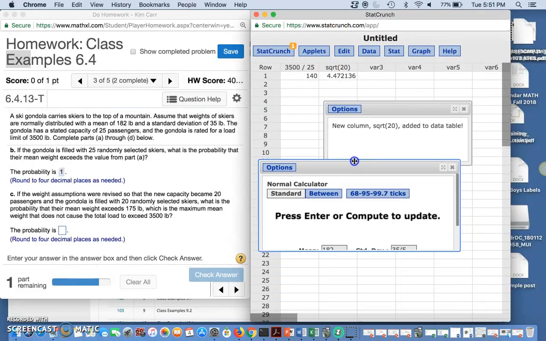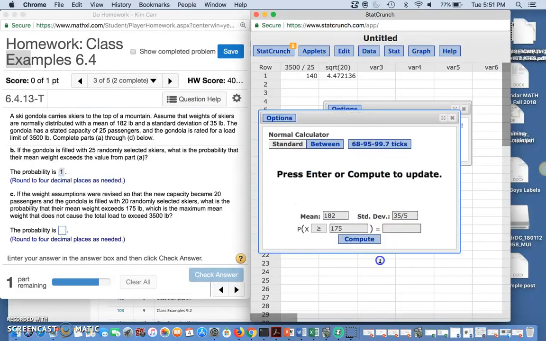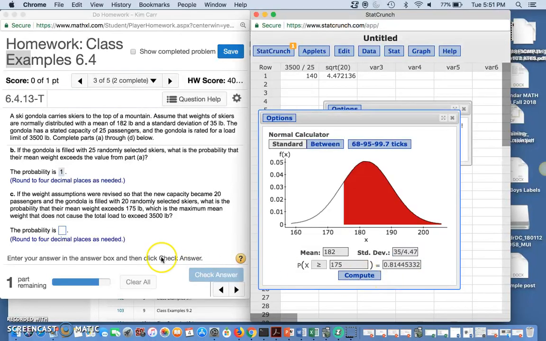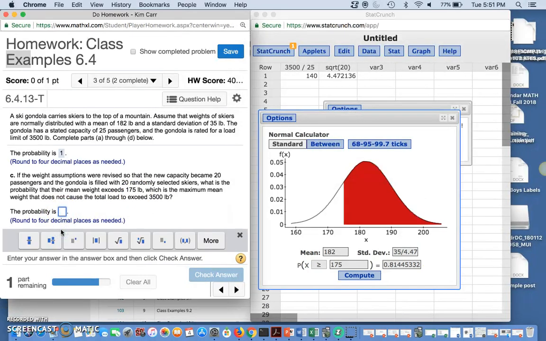Now what do I need to do with my standard deviation back here? It can no longer be 5 because that's not what it is. I'm going to put in that number I just found, 4.472136. Now let's compute it. Okay, to 4 decimal places, 0.8145 when I round it.